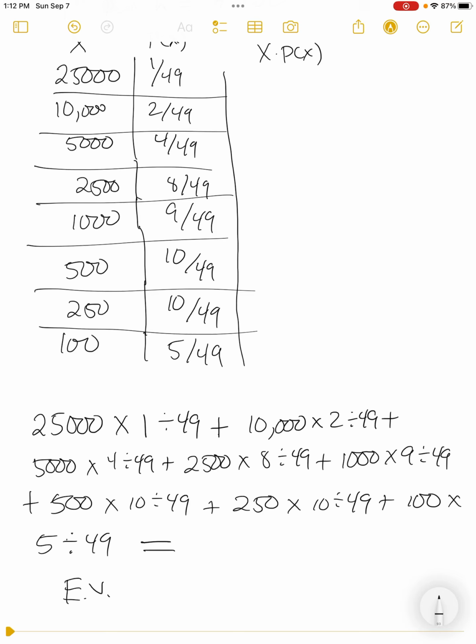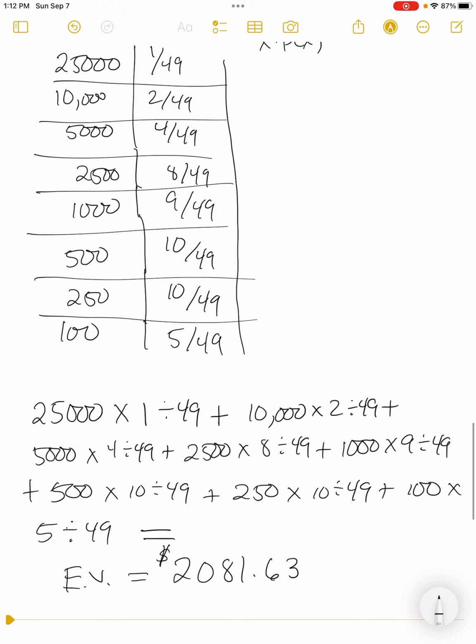The expected value for our problem, I did this before the video, came out on my calculator to be 2081.63, and it kept going, but it would round nicely to $2,081.63. That's the average of the dollar amounts that are left. That's what I should expect on average.